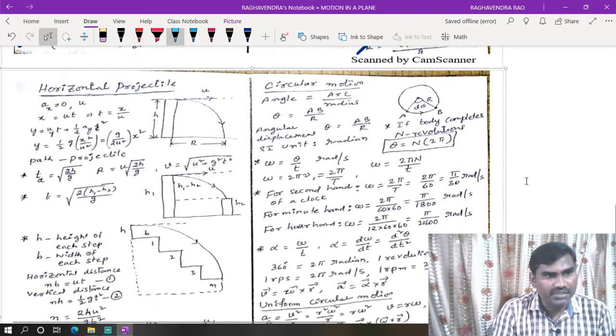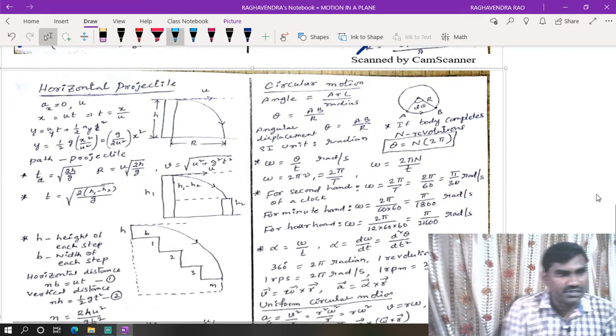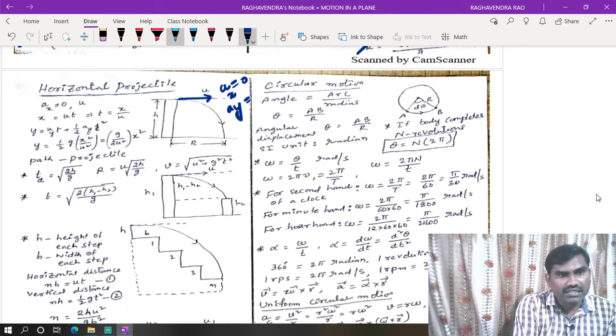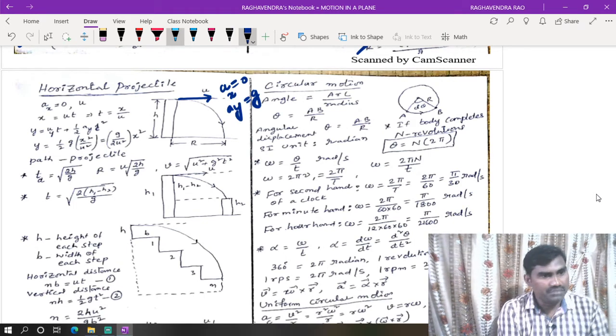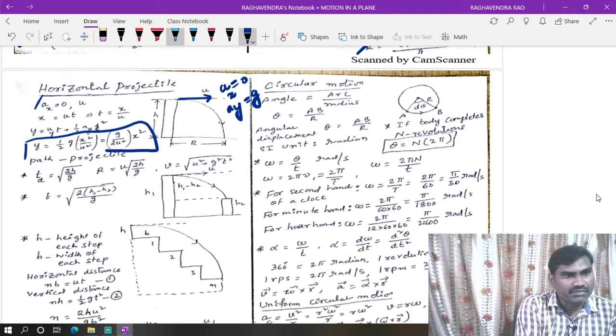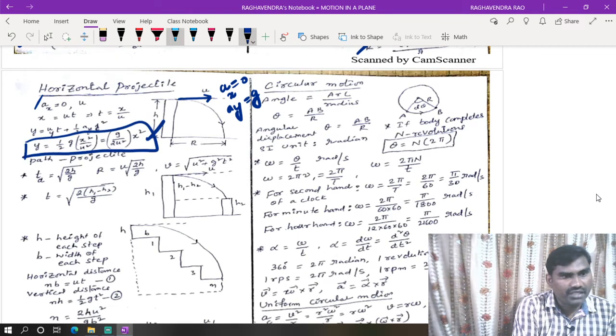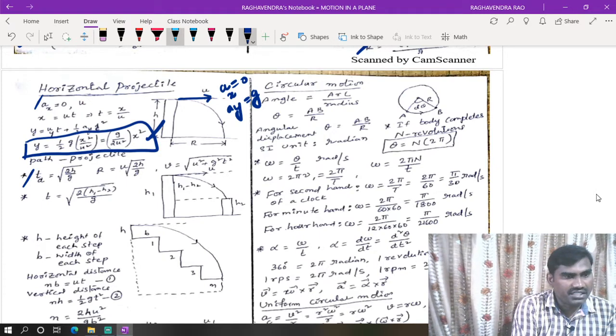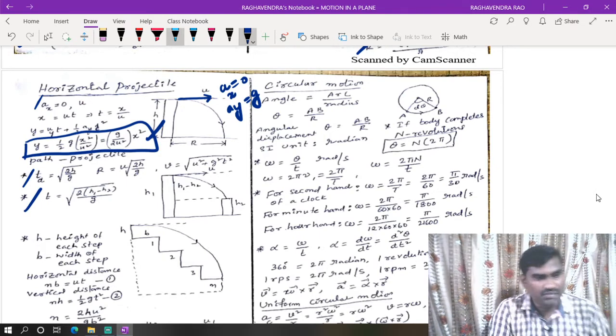Okay, next, coming to horizontal projectile, horizontal projection. Here also the horizontal velocity remains constant. Horizontal acceleration will be equal to 0. Vertical acceleration will be equal to acceleration due to gravity. So from this, ax is equal to 0, x is equal to ut. From that we can write the trajectory of a projectile, which is a parabola, following this equation. Okay, right, time of ascent, time of descent, and range expressions and all, regarding this.